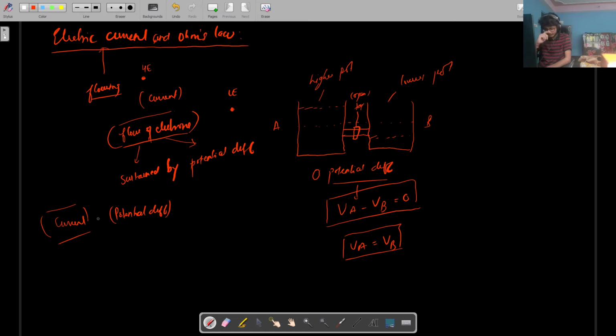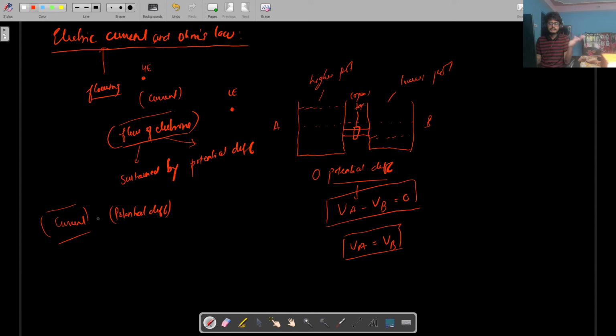So for example, the wind blows. Why does wind blow from a colder region to a warmer region? Because there is a difference in air density, right? The air that is colder and the air that is hotter have different densities. Due to the difference in densities, there is a difference in energy or potential.